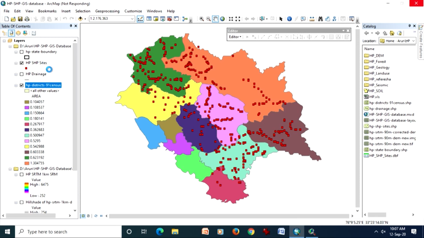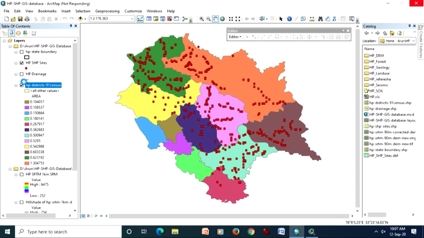I am taking potential small hydro sites of Himachal Pradesh, which we developed for a project, and this we can use as point data for demonstration purposes. So two layers are there. On this table of contents side, you can see multiple layers also. Many layers are there, but currently I am displaying only two layers just to keep things simple.